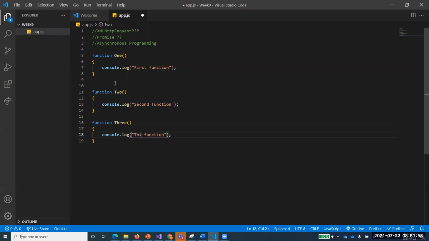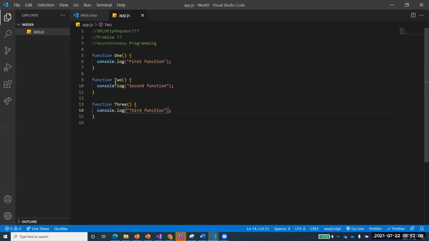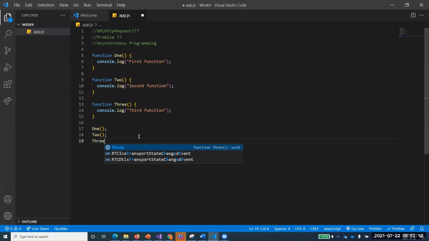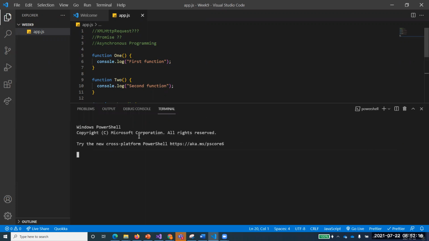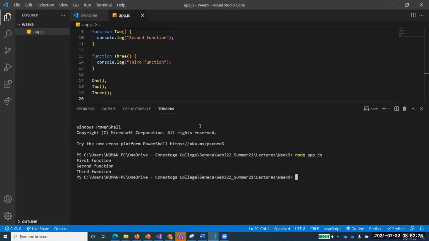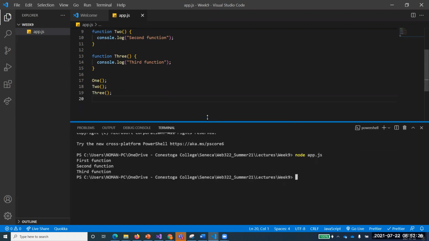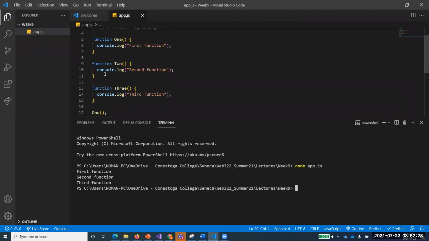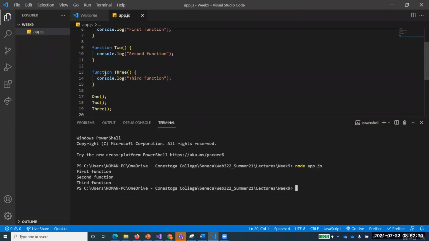Now you see here, everyone, I'm just talking to everyone, and as I said, I will be talking to Alex at some point of time again. Now, if I call first function 1, then function 2, and then function 3, and I'm running it with node, I want to show the output quickly. If I run node app.js, you see that I am getting all these 3 functions together. No big deal. In the proper sequence in which they were required to run, they are running.